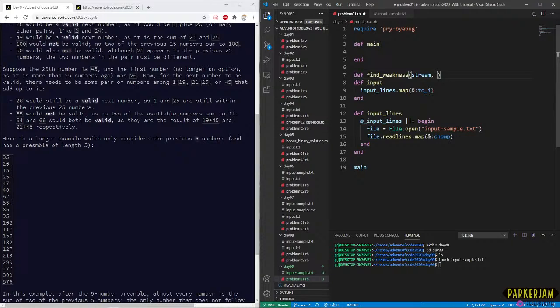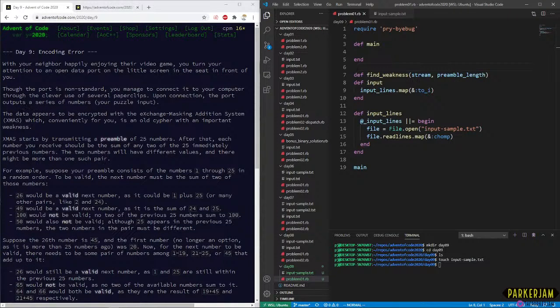Let's call it preamble length. And did they call this anything? They call it data. Which number you receive? The preamble is the initial part that we don't care about.